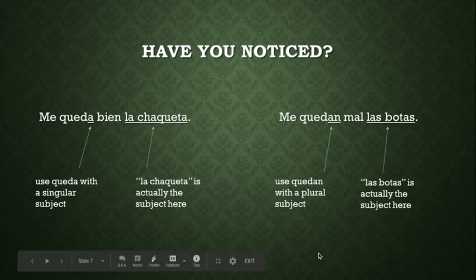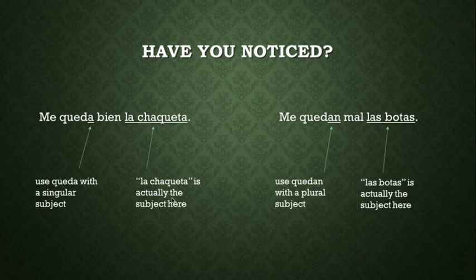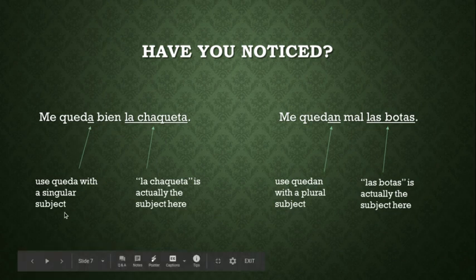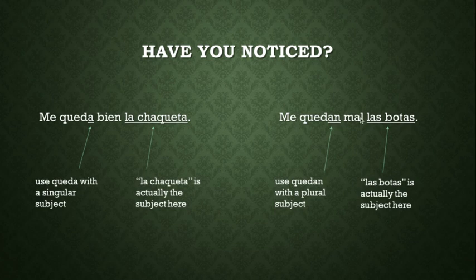Okay, so now let's take a look at quedar. If we look at this sentence, me queda bien la chaqueta, the subject is singular. So we're going to use queda, the singular form, to say the jacket fits me well. Over here, I have quedan because las botas is the subject and it's plural, so I use the plural form. The boots fit me poorly.